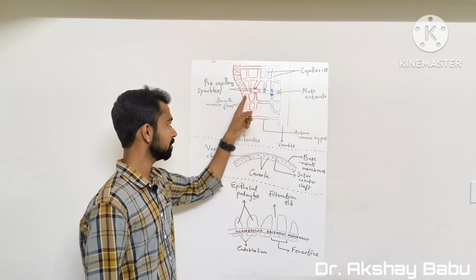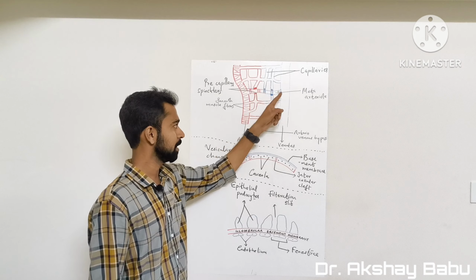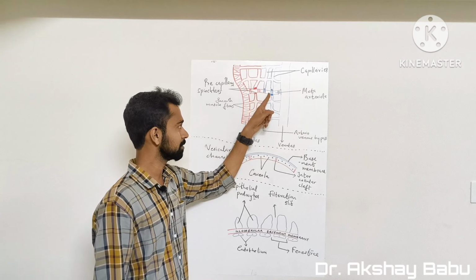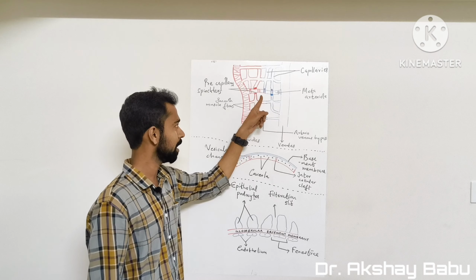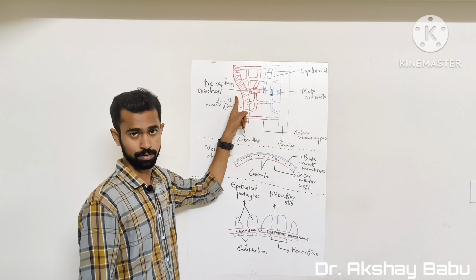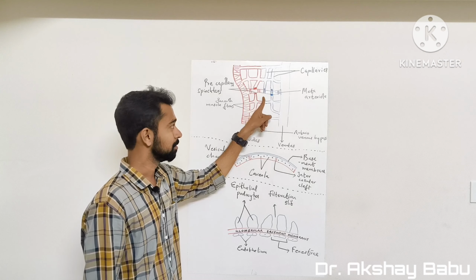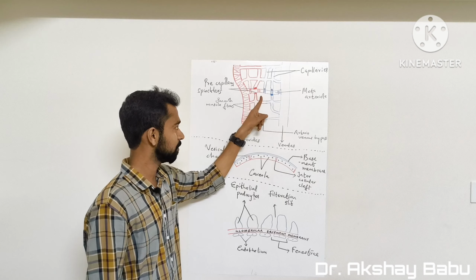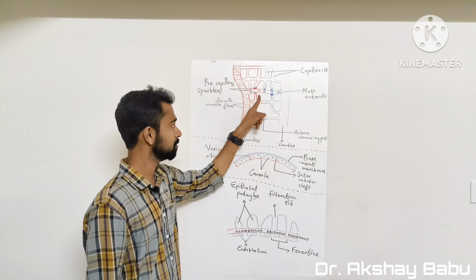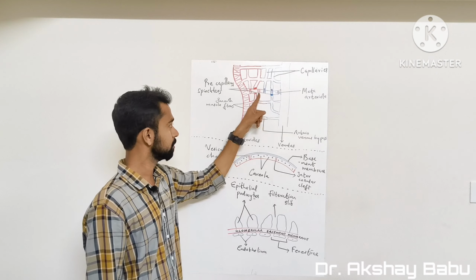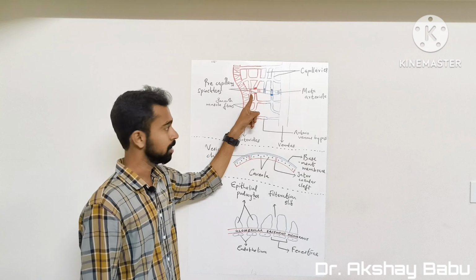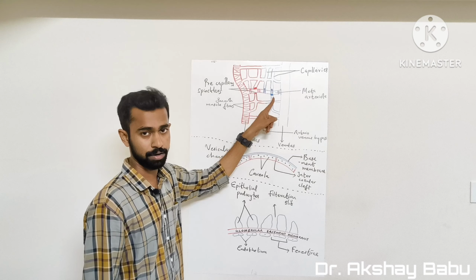Another structure which is attached to this arteriole is the meta-arteriole. This meta-arteriole does not have the continuous muscular structures which are present in the arteriole. Whereas in the meta-arteriole, there are smooth muscle fibers which are attached at intermittent points. You can see these are the smooth muscular structures attached at intermittent points.